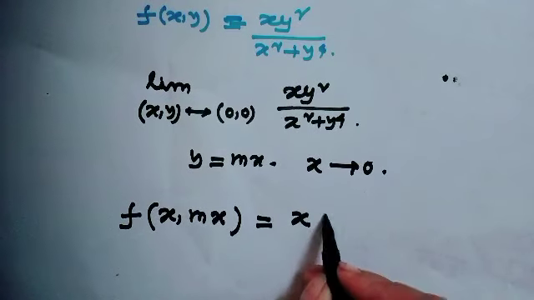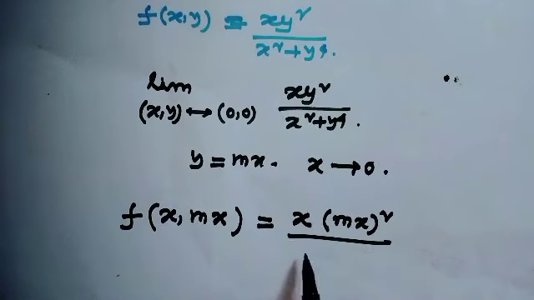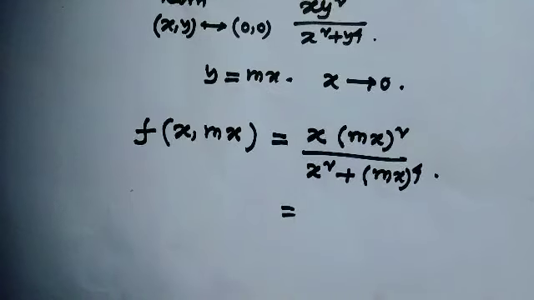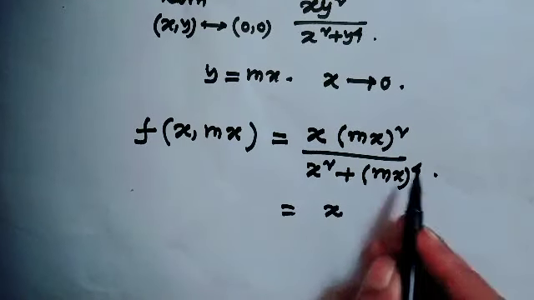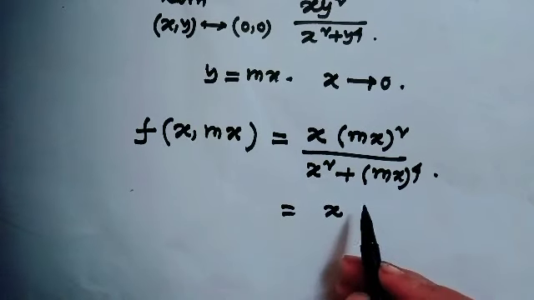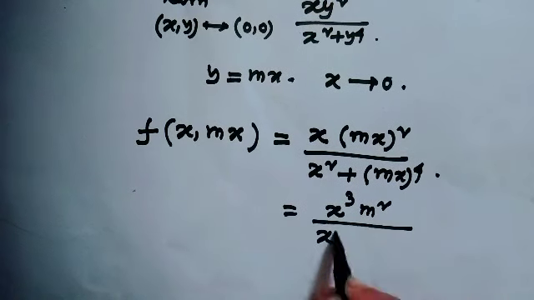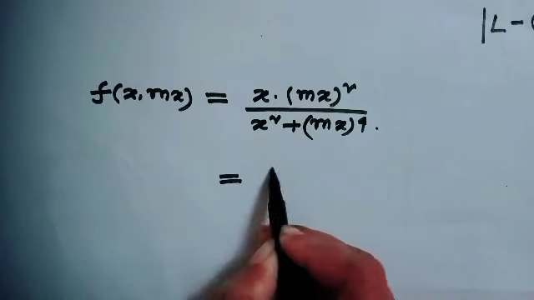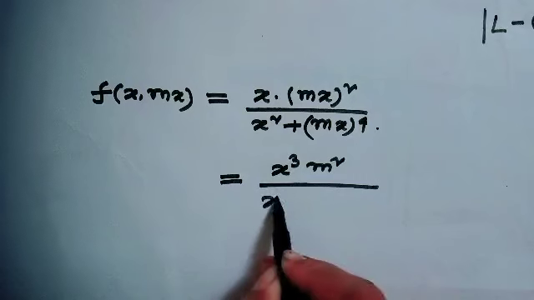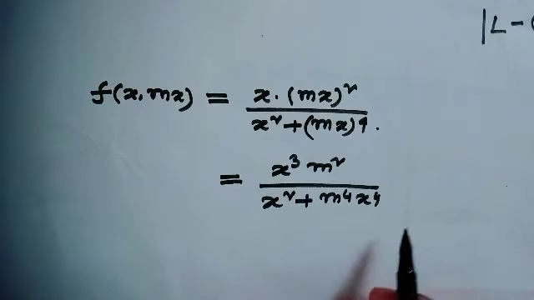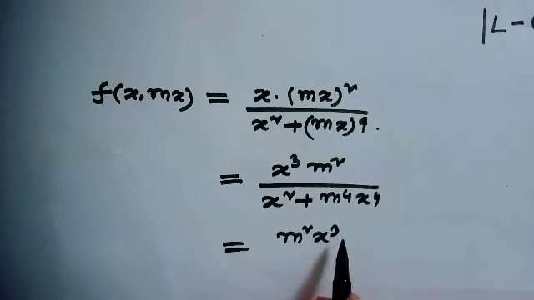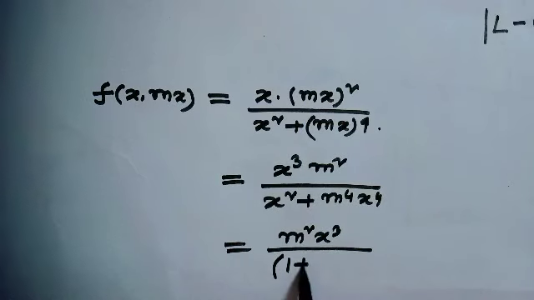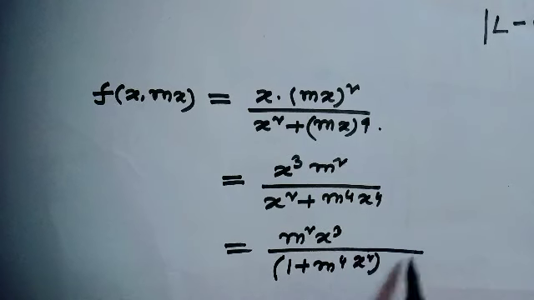Then this is equal to x times mx whole square over x square plus mx to the power 4, which equals x cube m square over x square plus m to the power 4 x to the power 4, which equals m square x cube over 1 plus m to the power 4 x square times x square.